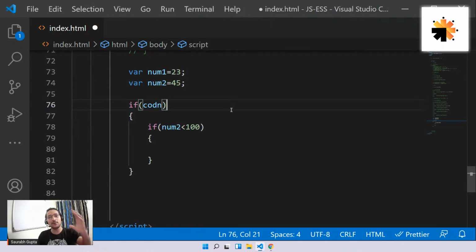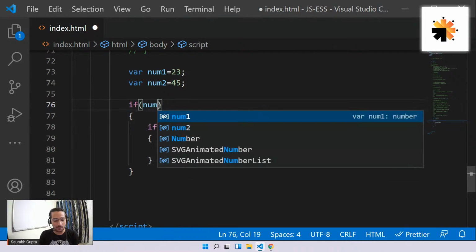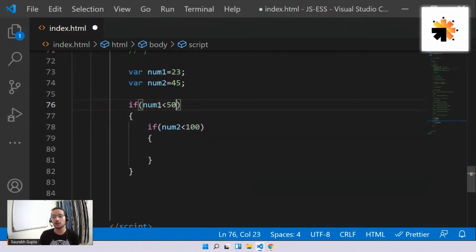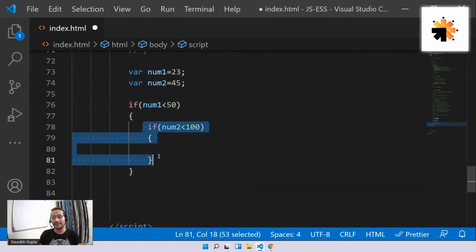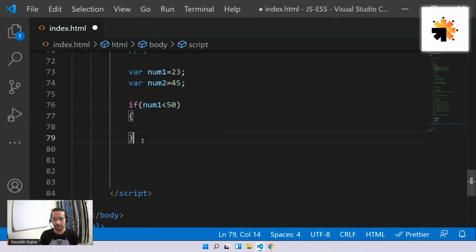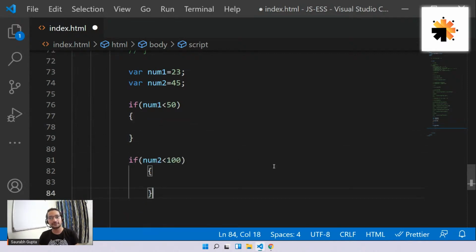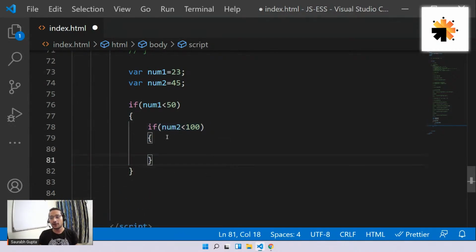I want to check num2 is less than 100 only when I'm confirmed that num1 is less than 50. Then I'll do something like this. Because if I keep this if outside, I'm checking both: check if num1 is less than 50 and also check if num2 is less than 100. But if I keep that if inside, that means to come to this point, I first have to cross this point. That means first I'll check if num1 is less than 50, and only then can I check if num2 is less than 100.